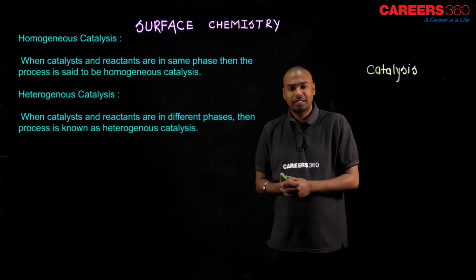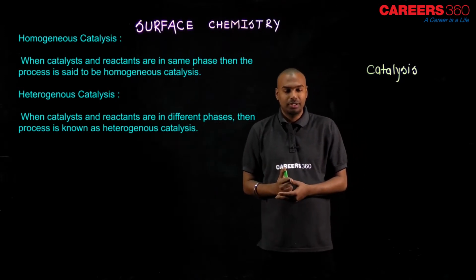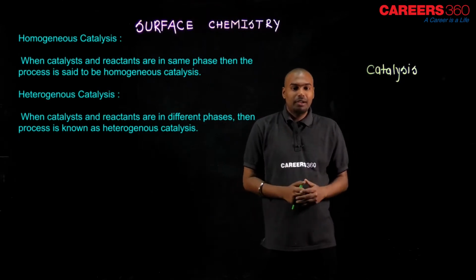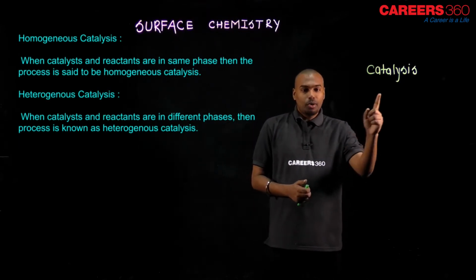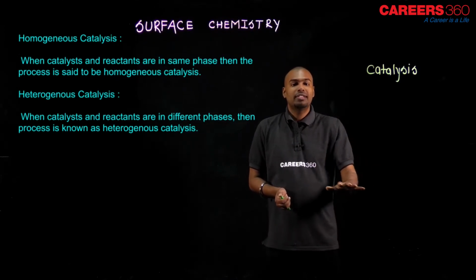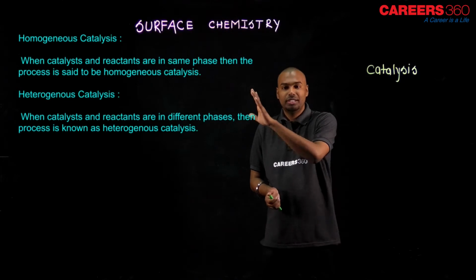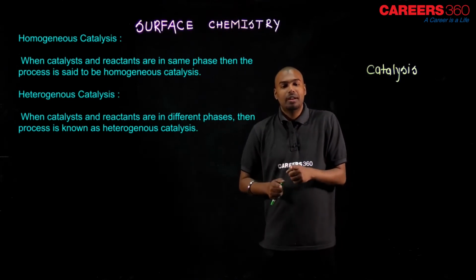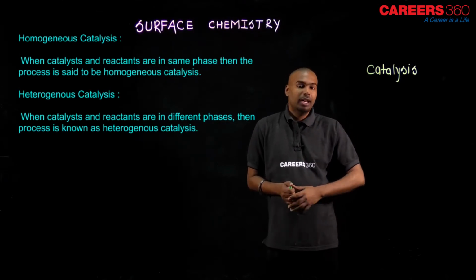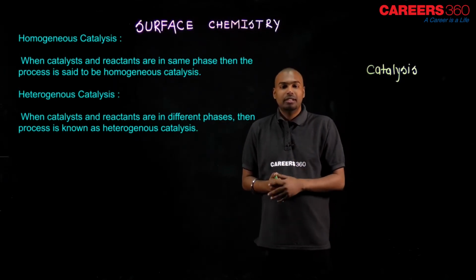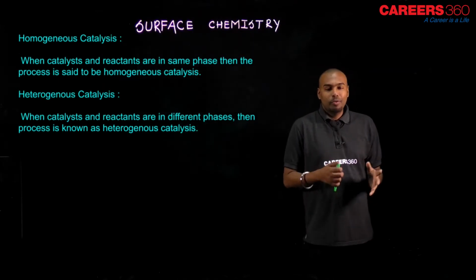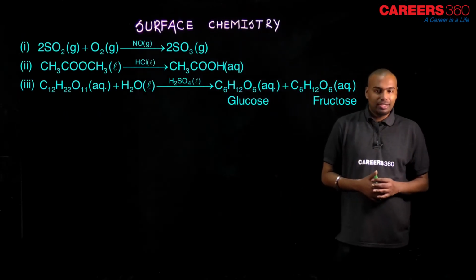There are two types of catalysis, one is homogeneous, the other is heterogeneous. What is homogeneous or what is heterogeneous catalysis? When in any chemical reaction the reactant, product and catalyst all are in the same phase, suppose all are in the gaseous phase, then it is homogeneous catalysis. When the reactant, product and catalyst are in different phases, then we say it is heterogeneous catalysis.